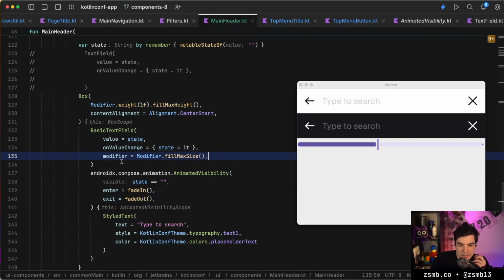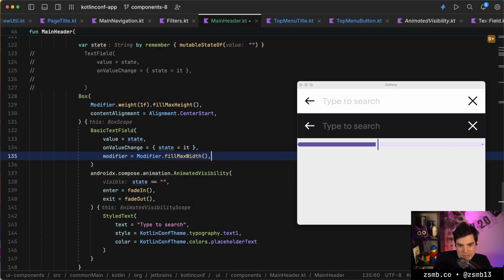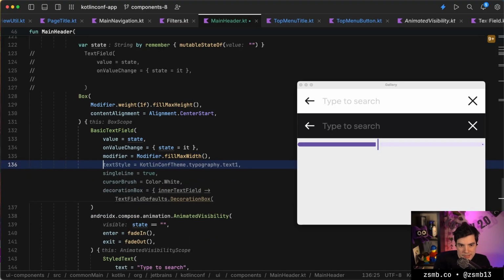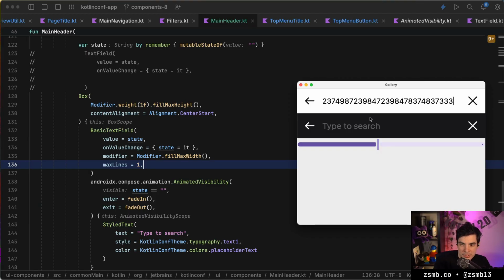And then this text field, we want to do something about its sizing. So I think we want it to be full width, but we want it to just wrap its size. We also want like a max line of 1 on it. Let's save that, let it hot reload, and now if I type enough things, it will start scrolling. It scrolls in a very strange way.